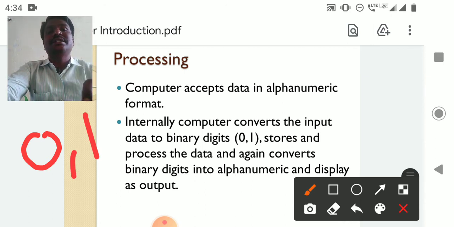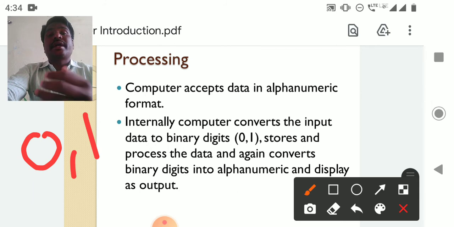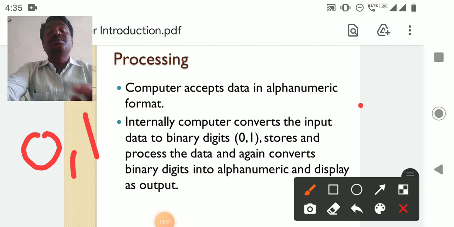That is the binary digits, and it stores the data in the form of binary digits only. In the computer memory, మనం ఇక్కడ present mobile phone or computer or camera, whatever we are using, there are some microchips; that is the memory. In that memory, the data will be stored as 0, 1 only. So this 0, 1 is called binary data.